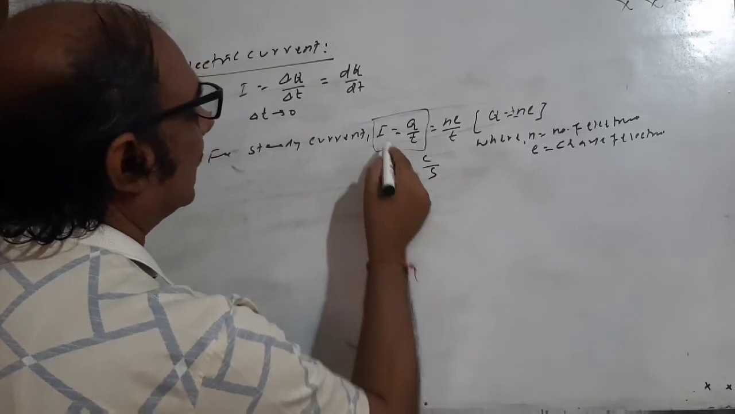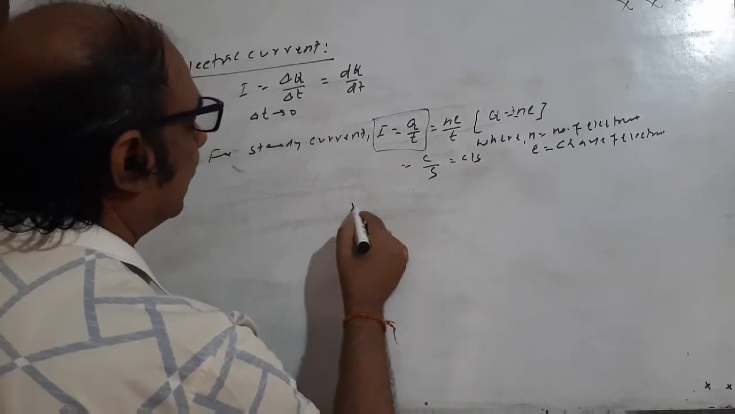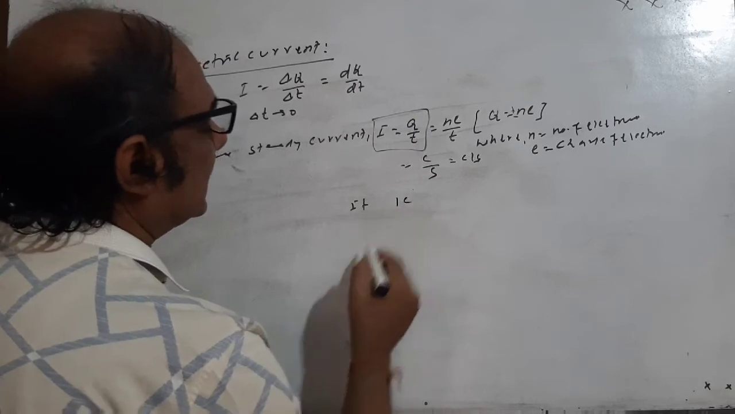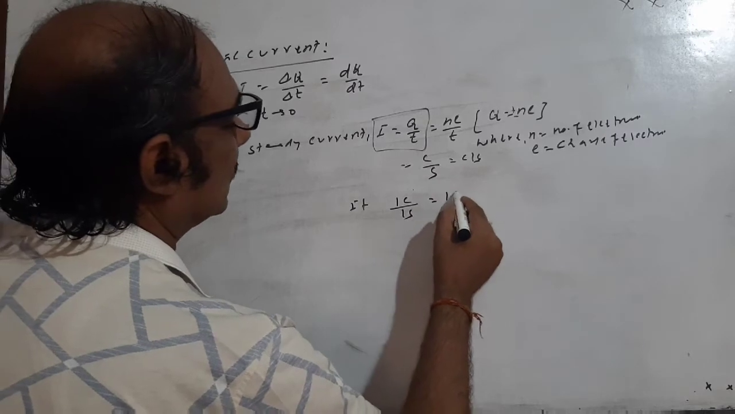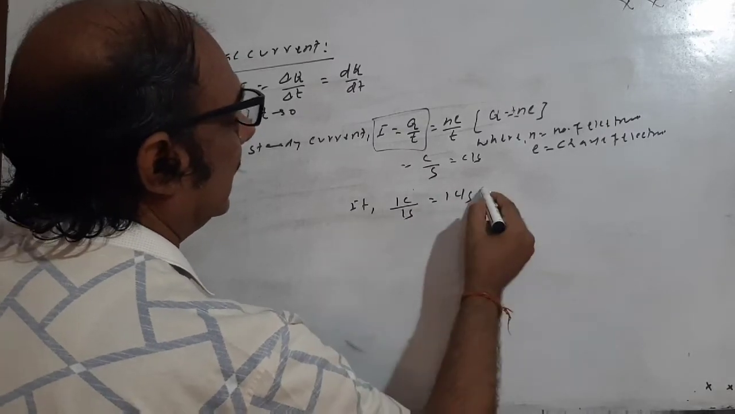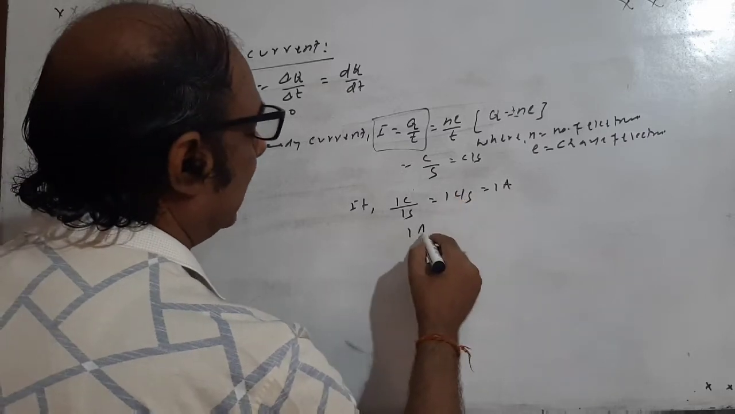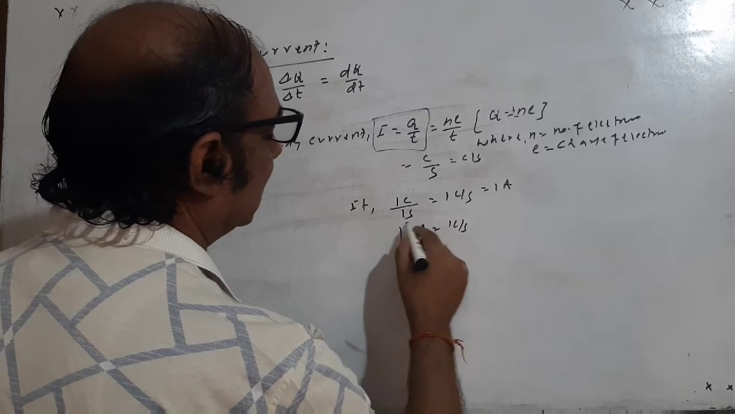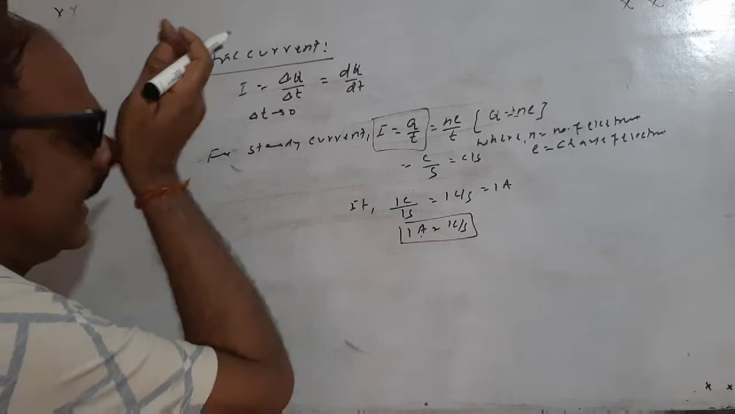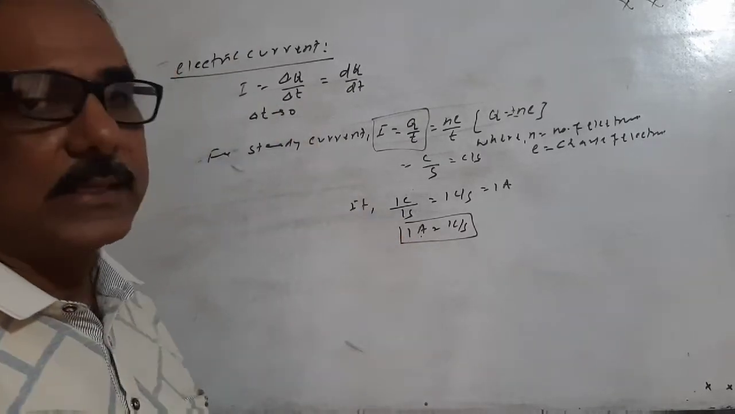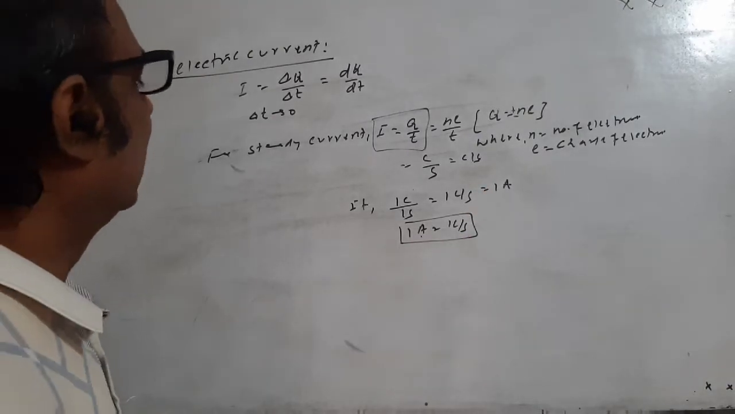So the unit of current is coulomb per second. If a charge of 1 coulomb flows through the conductor in 1 second, this is 1 coulomb per second and it is denoted as 1 A. So 1 ampere equals 1 coulomb per second. Ampere is the unit of electric current, and the current is said to be 1 ampere if 1 coulomb of charge passes through the conductor in 1 second.